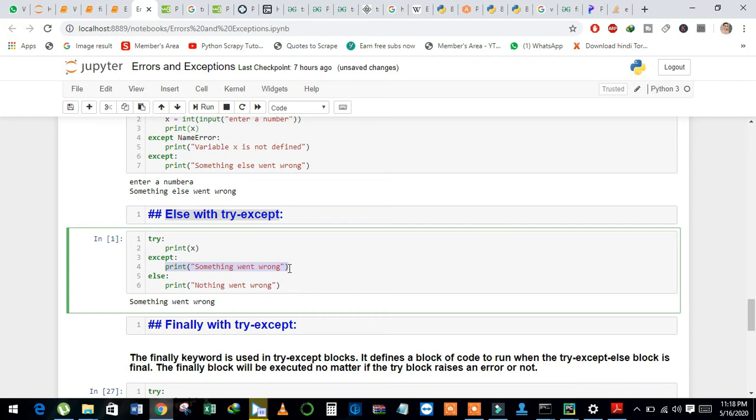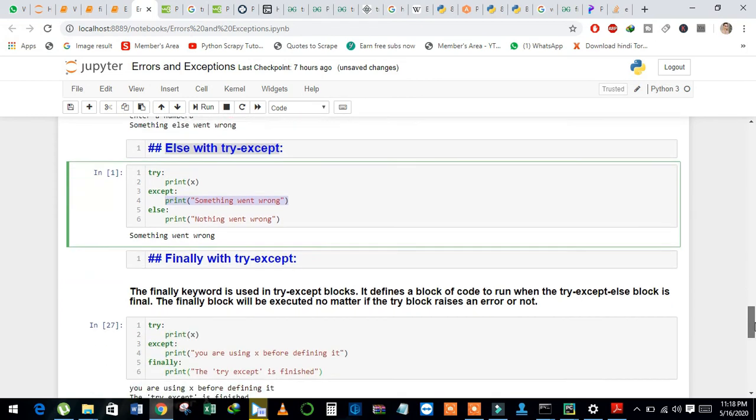And this is the use of else with try and except. When try executes correctly, then the else part will also execute. But if try has an error or exception, then just the except block will execute.